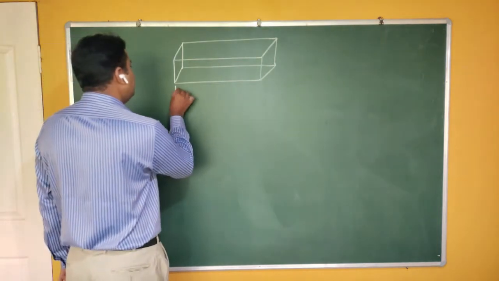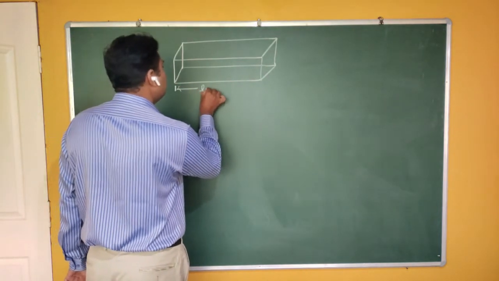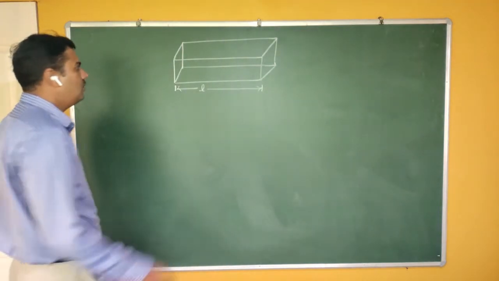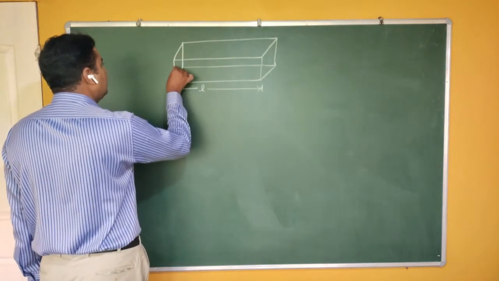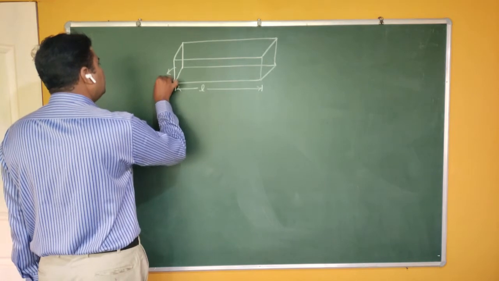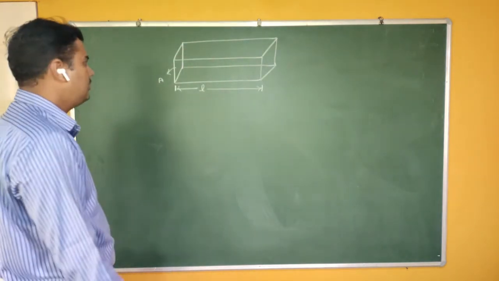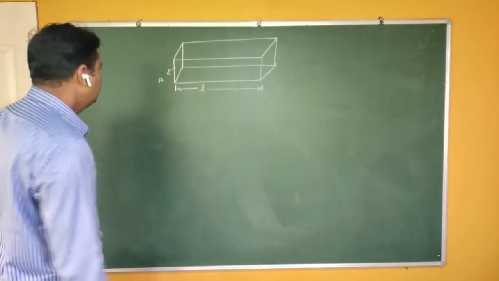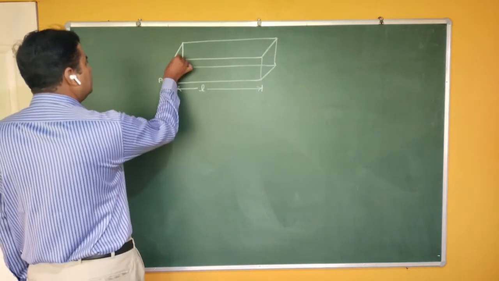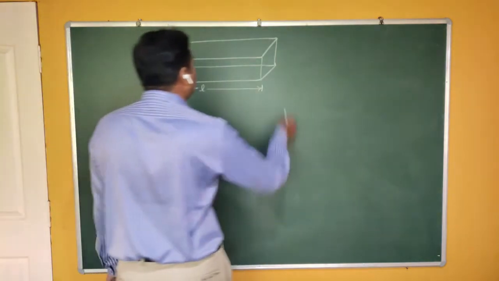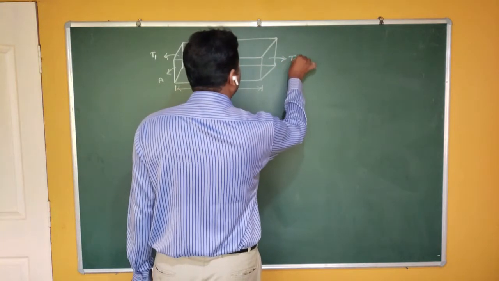Let me take L as the length of the metallic rod, and A as the area of cross section of the metallic rod. We are heating at this end, therefore let me take T1 as the temperature of one end, T2 as the temperature of the other end.